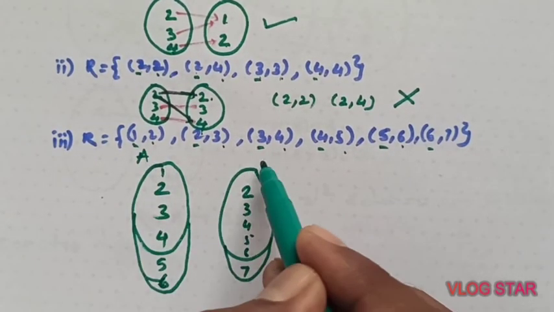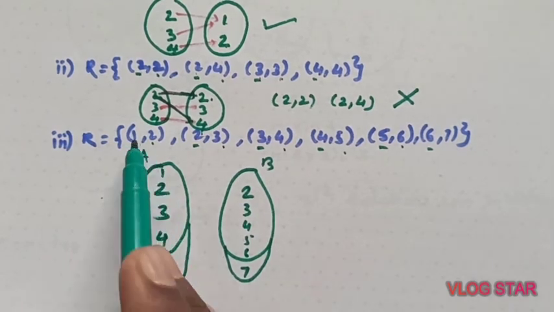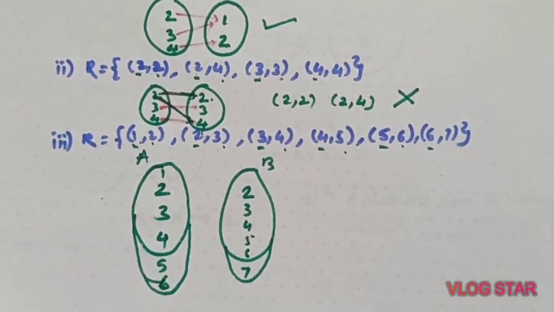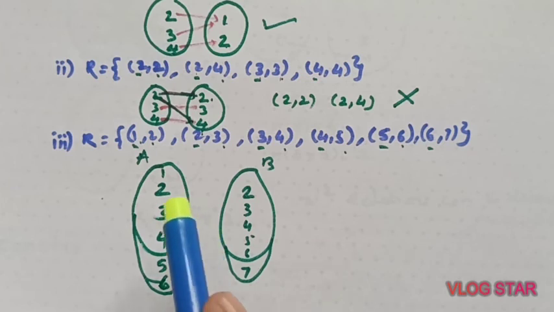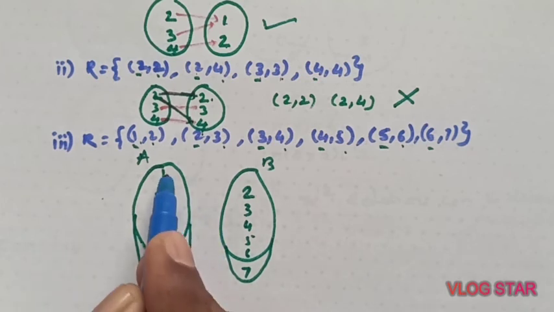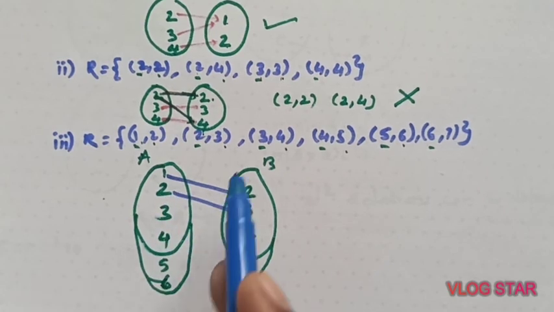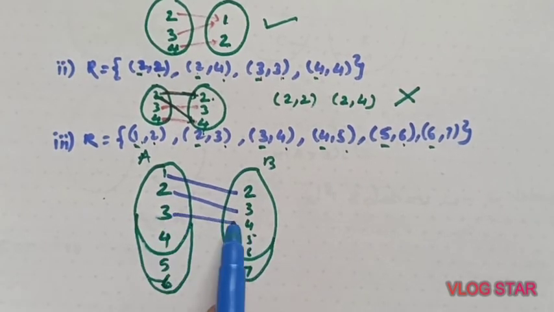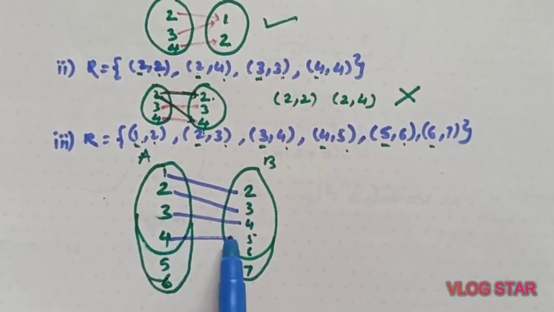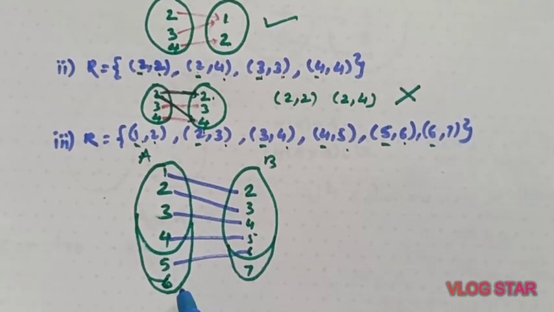Okay, so we'll consider this set A, set B. 1 is associated with 2. Look here, 1 is associated with 2, 2 with 3, 3 with 4, 4 with 5, 5 with 6 and 6 with 7.